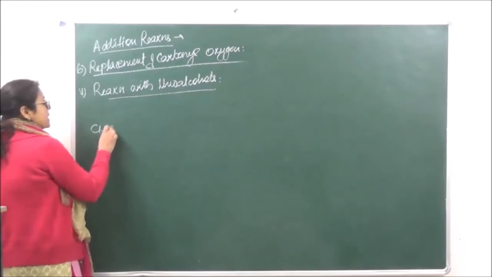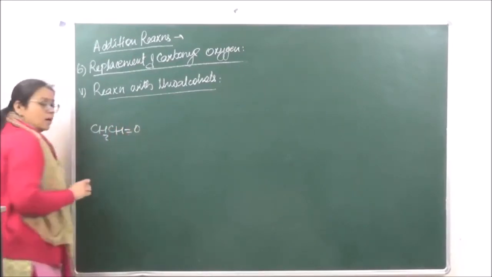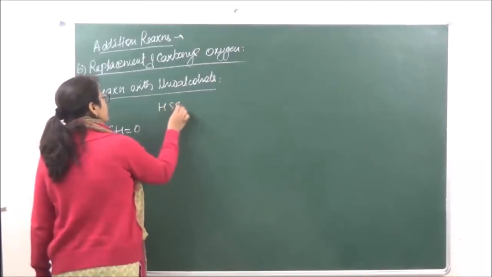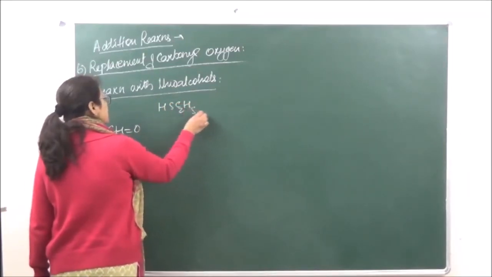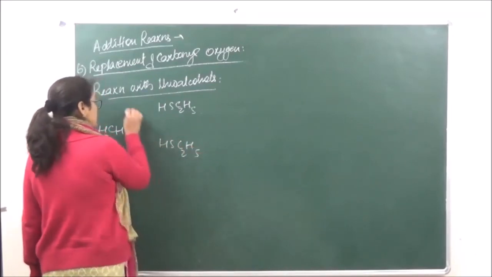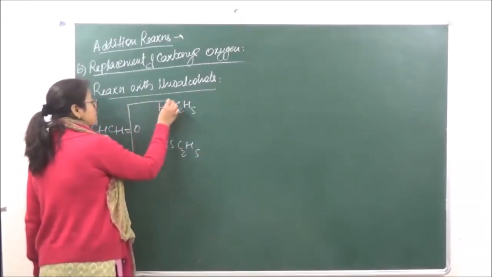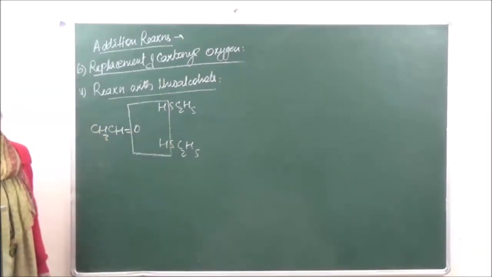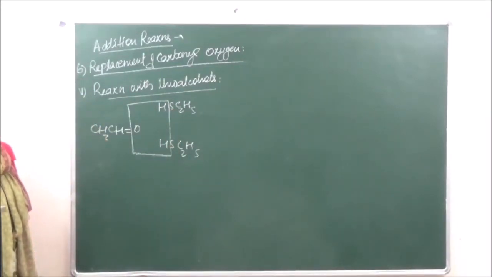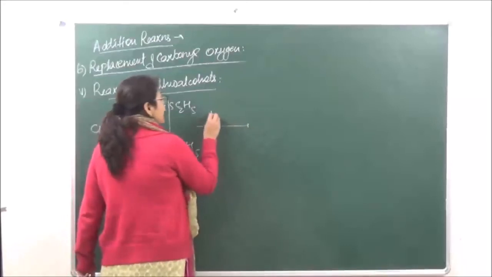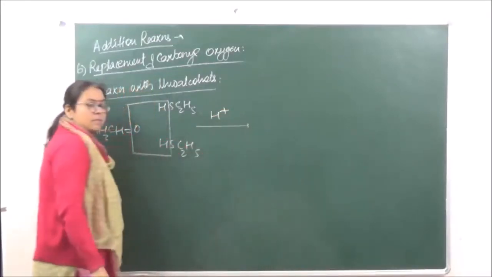Let's take acetaldehyde, double bond O, and when a water molecule is eliminated, this is going to give us a compound which is diethyl methyl mercaptan. Now the reaction takes place in acidic medium again.